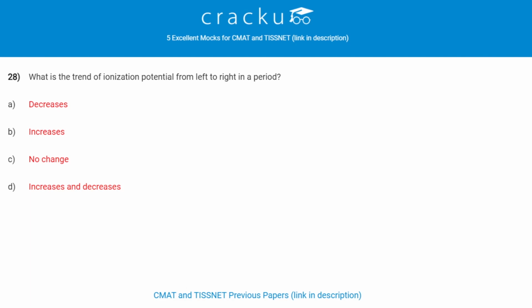What is the trend of ionization potential from left to right in a period? It increases from left to right in a period. Let's see what is ionization potential. The amount of energy required to remove an electron from an isolated gaseous atom is called as ionization potential. It increases from left to right in a period and it decreases from top to bottom in a group.